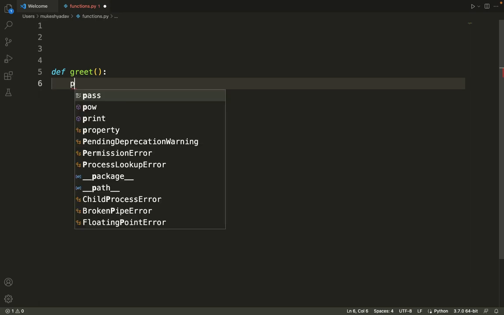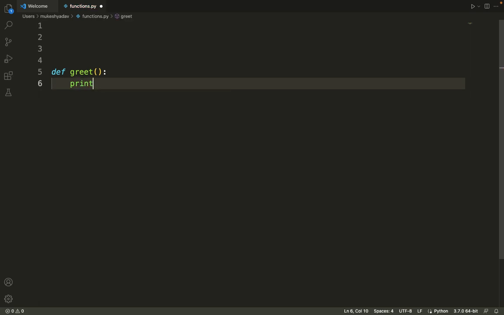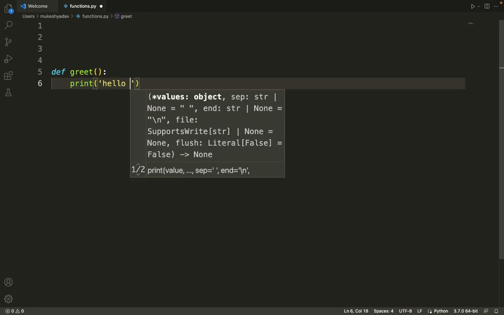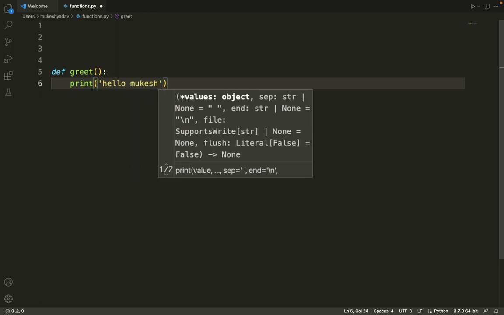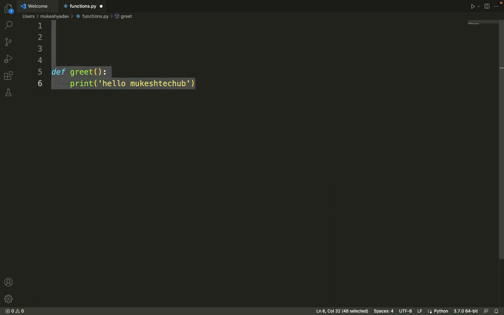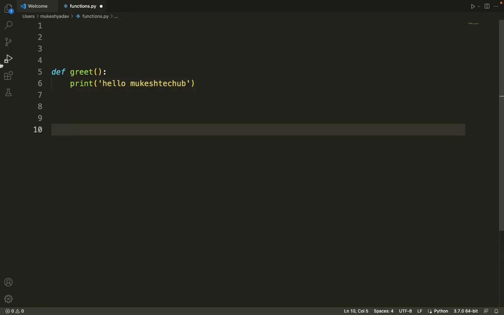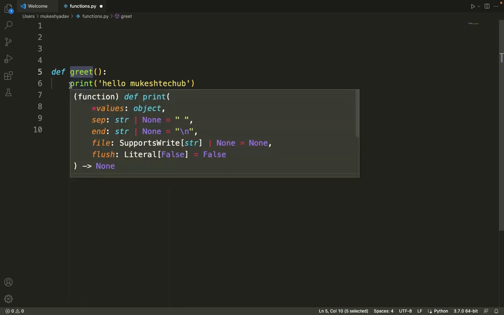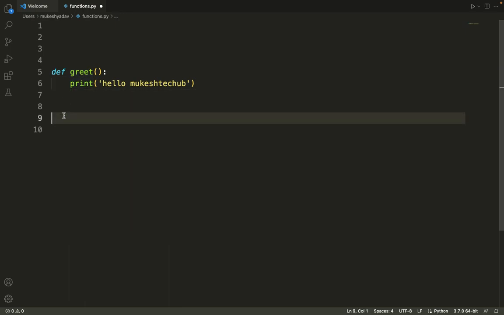Here we can write print, and let's say hello Mukesh Tech Hub. Let me save this one. So this is the function. The function name is greet and it returns nothing, because we don't have any return statement here.